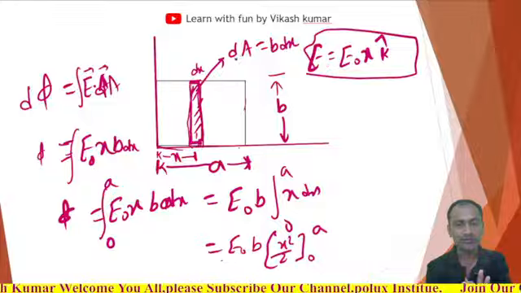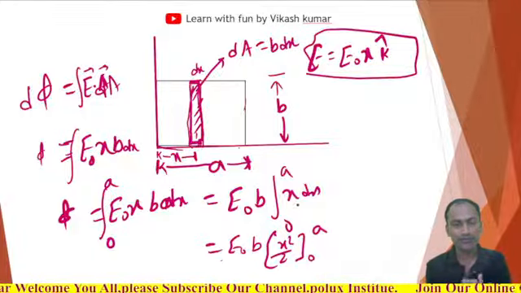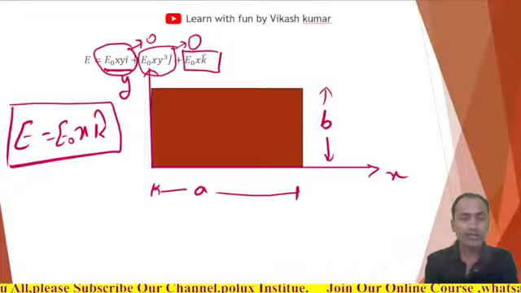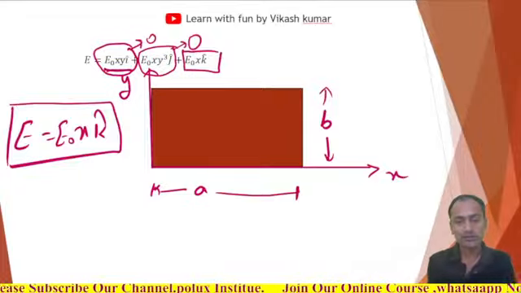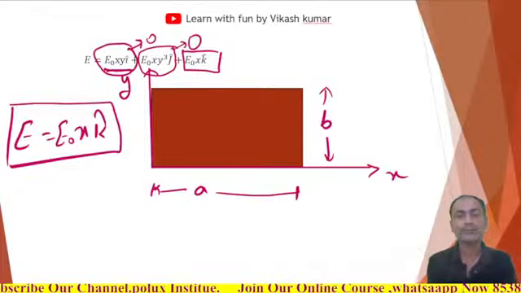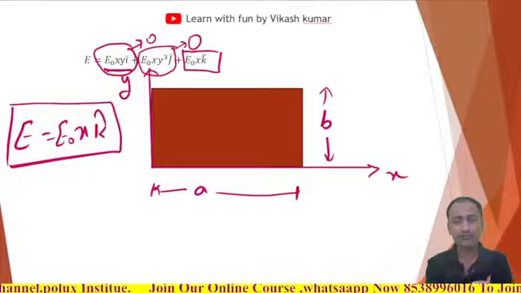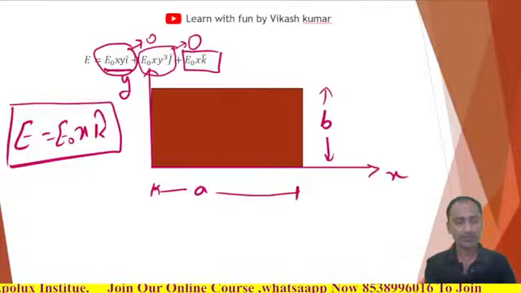I am not going to derive it all again. So this will be our area, and this is what we have already calculated.